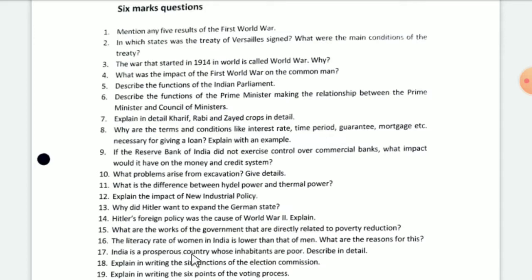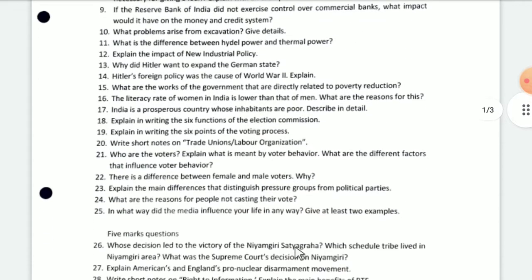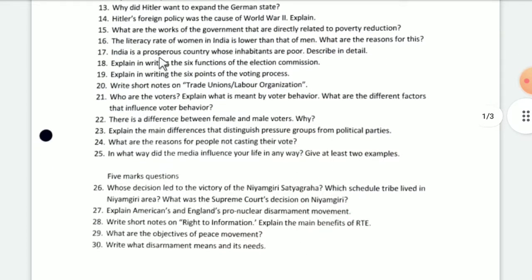India is a prosperous country whose inhabitants are poor. Describe in detail. Explain in writing the 6 functions of the Election Commission. Explain in writing the 6 points of the voting process. Write short notes on trade unions or labor organization. Who are the voters? Explain what it means by voter behavior. What are the different facts that influence voter behavior?